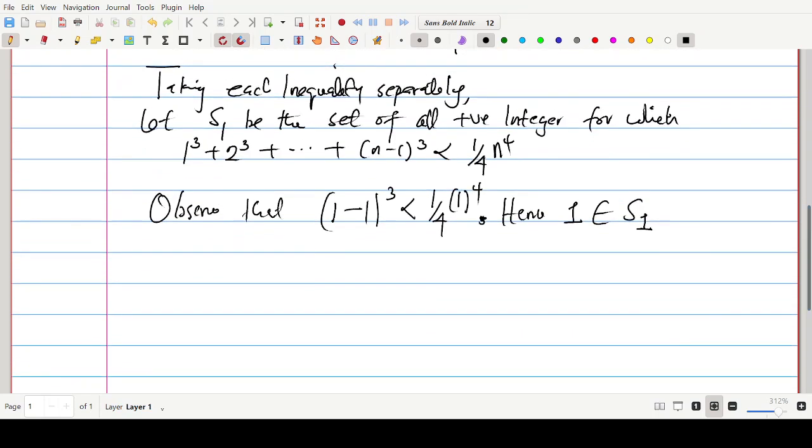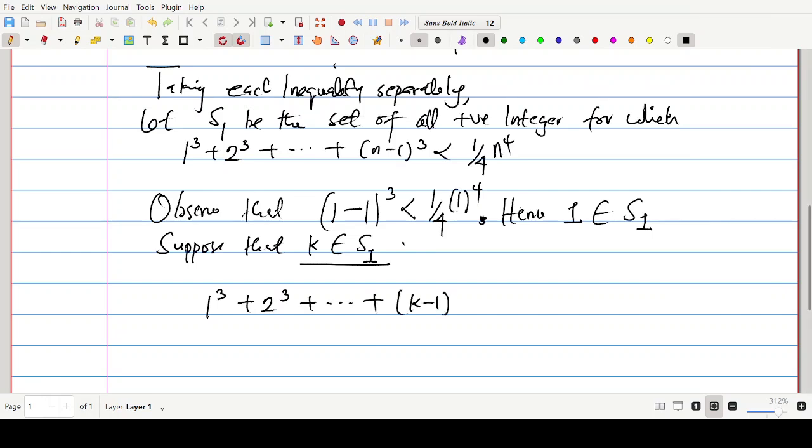Now the next thing, we suppose that there is a k. Suppose that k is an element of S sub 1. If k is an element of S sub 1, we are saying indirectly that the statement holds when we assume an arbitrary positive integer k. That is, this statement can be equally interpreted as 1 to the power 3 plus 2 to the power 3 plus dot dot dot plus k minus 1 to the power 3 is less than 1 over 4 k to the power 4.